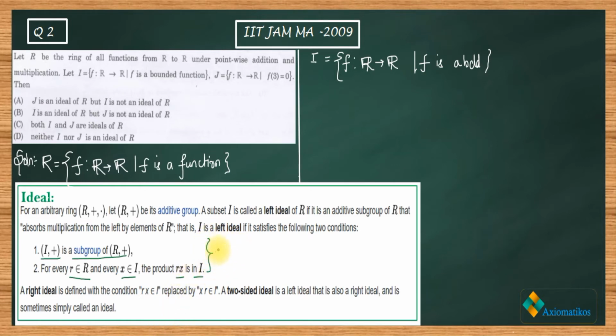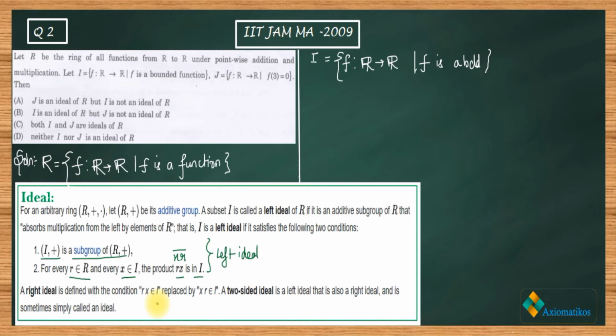This definition is for the left ideal. Now, for the right ideal, you just replace this multiplication by xr. Are you getting my point? So this definition corresponds to the left ideal, but if the multiplication is xr instead of rx, then it is the definition for the right ideal. So if an ideal is left as well as right, then we are done. That's an ideal. You got my point?